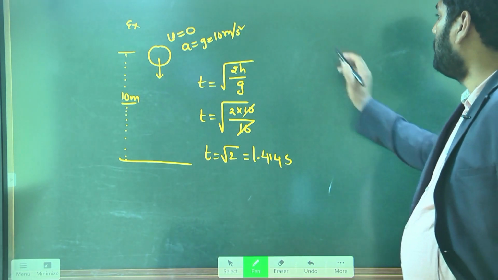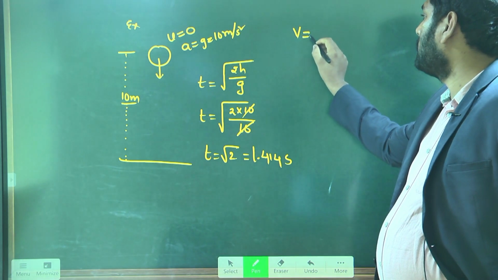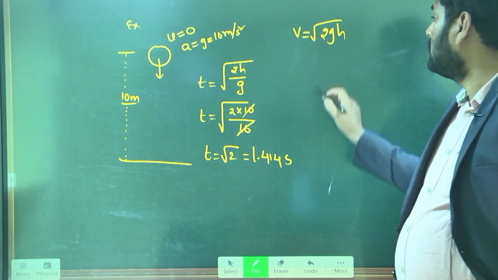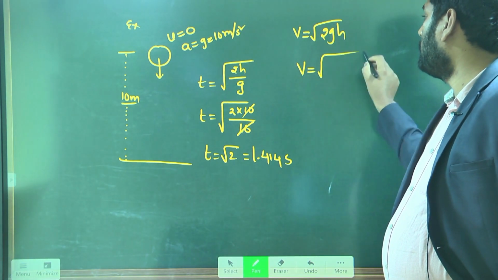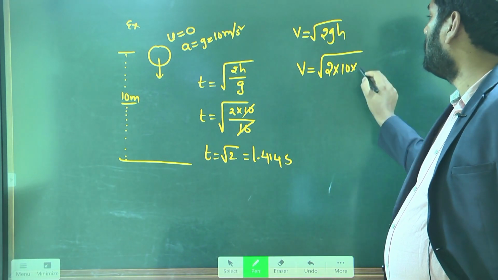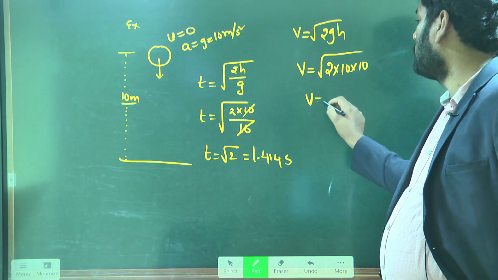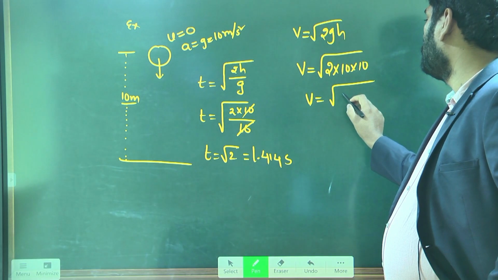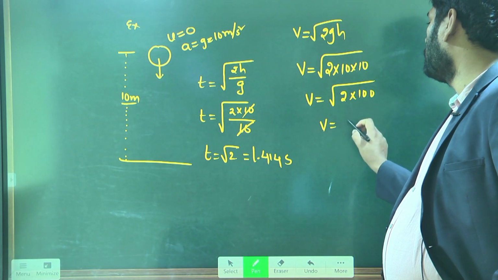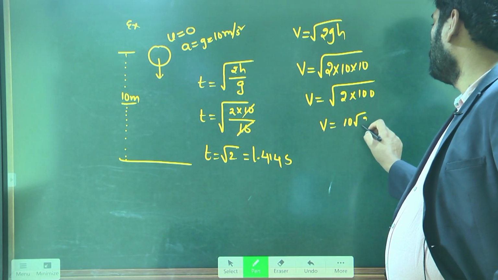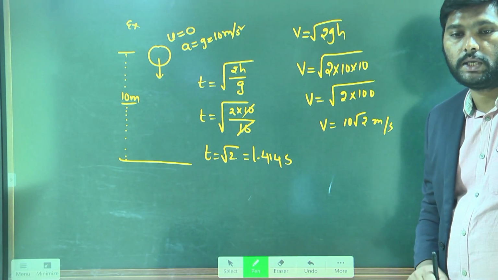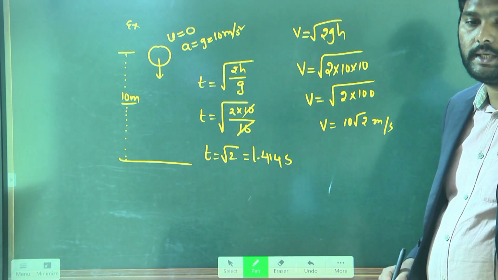To know that, we can apply the other formula, that is V is equal to under root of 2gh. Then V is equal to under root of 2 into g value 10, height value 10. So finally V is equal to root of 2 into 100, that is 200. You can write 200 as 10 root 2 meter per second. This is the velocity about to reach the ground.